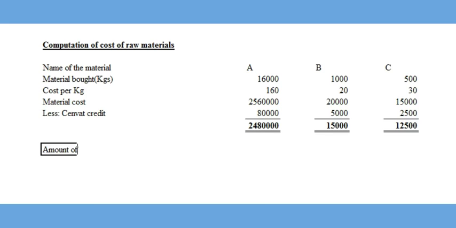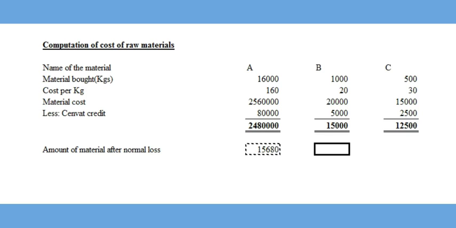Next, we shall find the amount of material after normal loss, which is 98% of the total materials bought for each raw material, since 2% of the materials ordered are lost during transit. Hence, the figures would be 15,680, 980 and 490 kilograms. We assume that the total cost found before is actually for raw materials received after the transit loss.